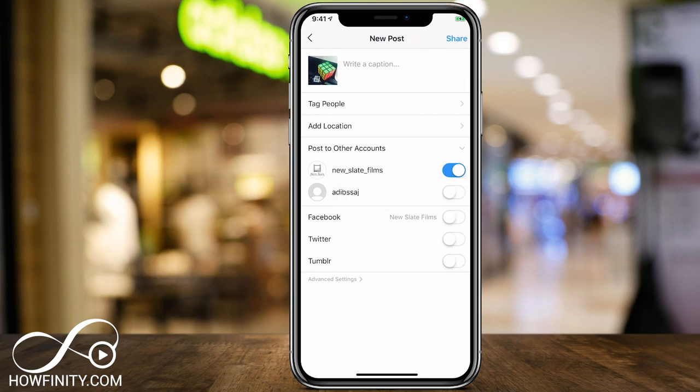Again, this is where you write a description, tag, location, and such. And if you see mine saying post to other accounts, you could actually post to up to 5 accounts here if you're using this for business or you want to become an influencer. It's a great way to grow a number of different Instagram pages at the same time. I'm not going to focus on that right now, but in the most advanced tutorial where I show you how to monetize and grow your Instagram following, those are some of the options I show you. And then once you're done, you press share. And that's how you add a photo on Instagram.